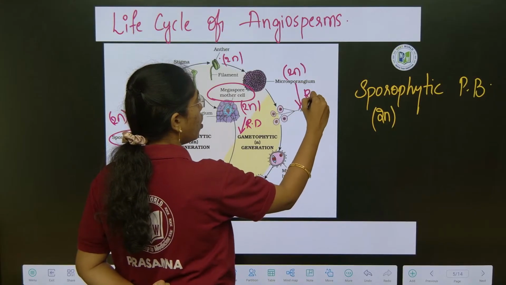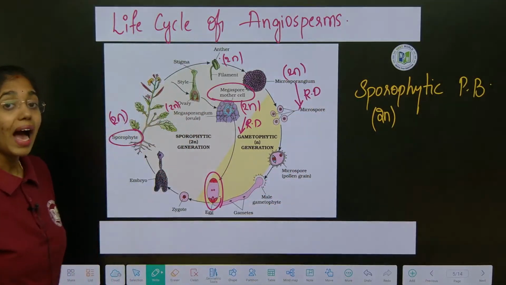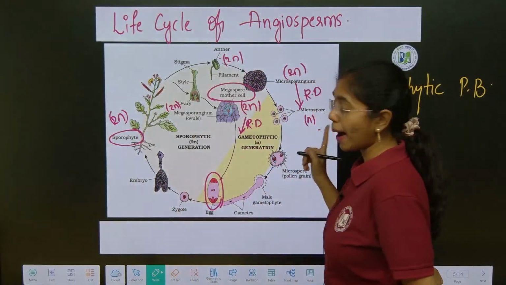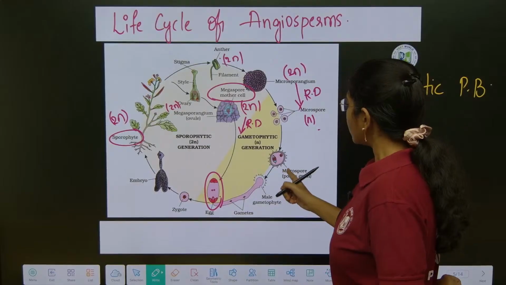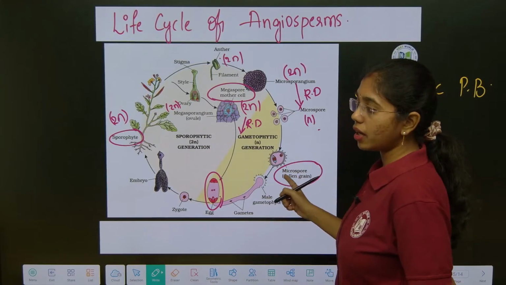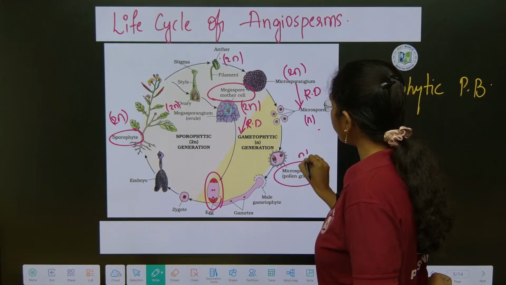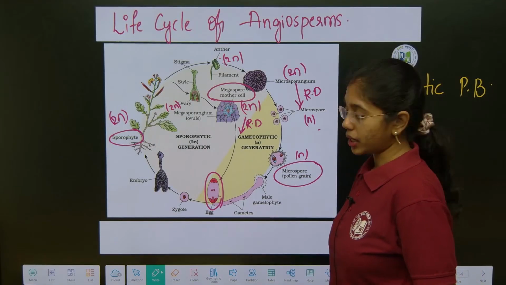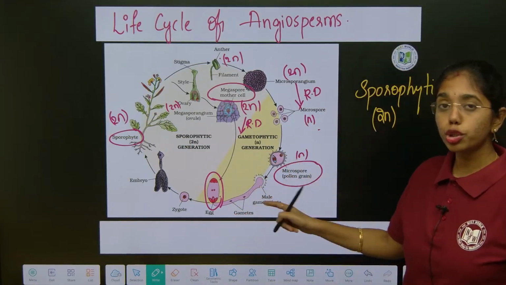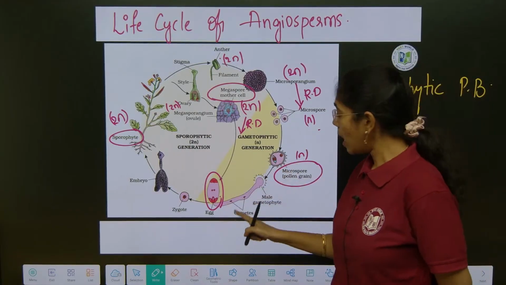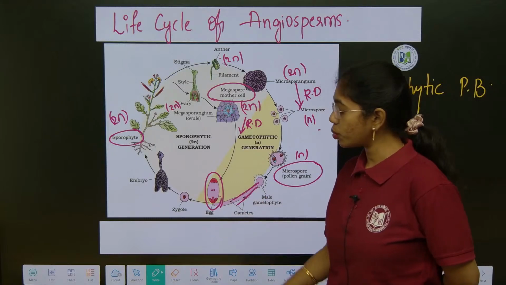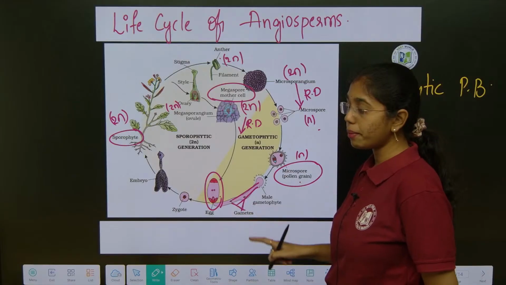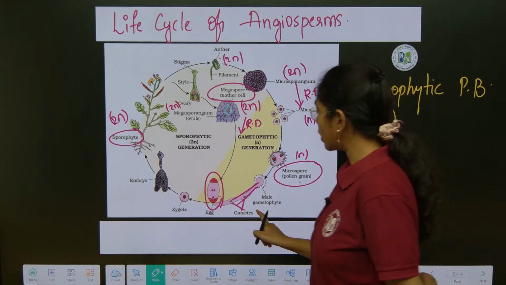Microsporangium will undergo reductional division forming haploid microspores. This haploid microspore will mature to what? Haploid pollen grain. A pollen grain landing onto a suitable or compatible stigma will germinate to give rise to what? Pollen tube. And this pollen grain, which is haploid, will again undergo mitotic divisions giving out gametes.